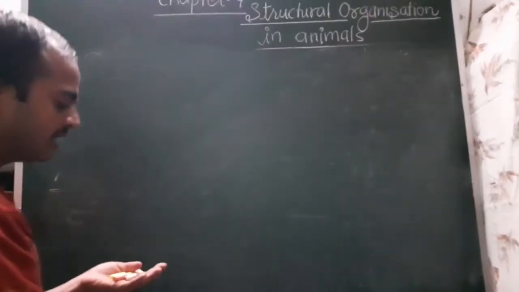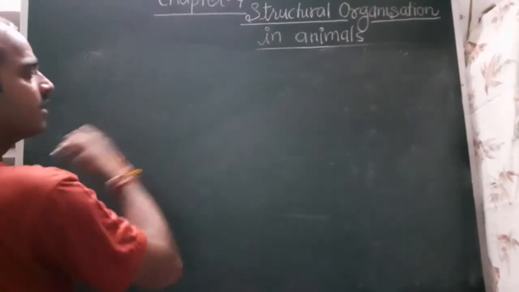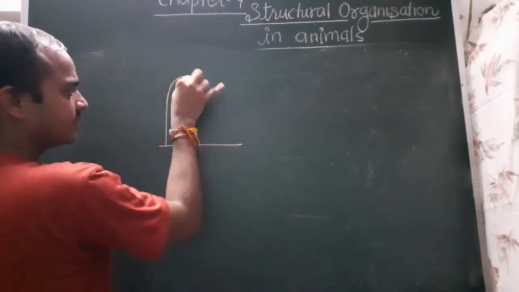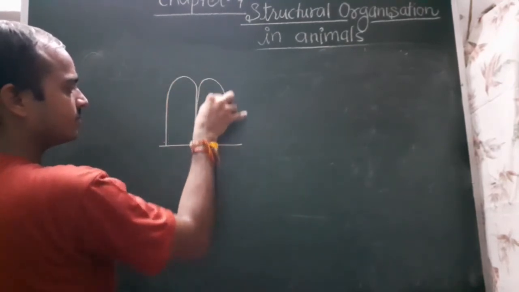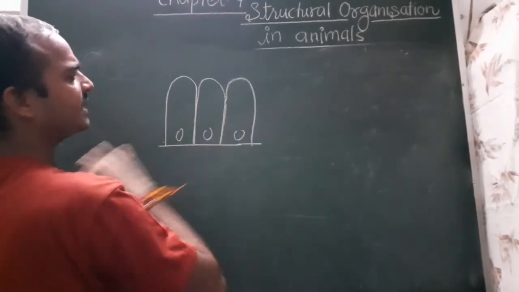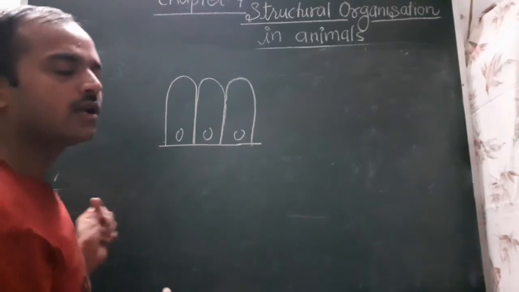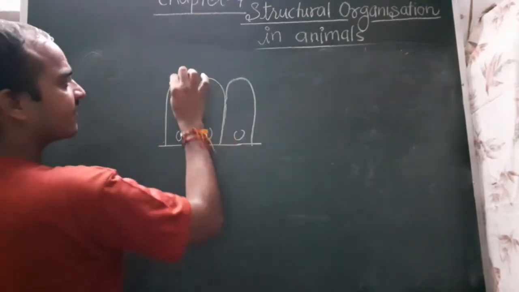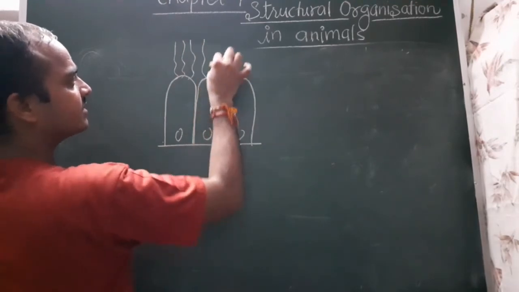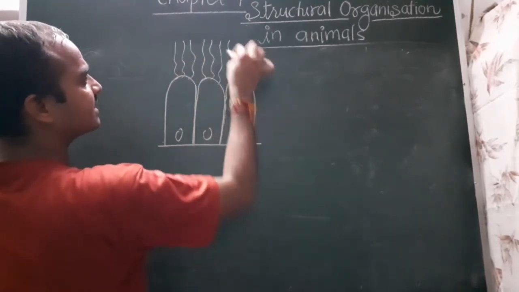Either it is cuboidal or the columnar cell. At some places, either in the cuboidal or columnar cell, the free surface is modified and has hair-like structures present on it.